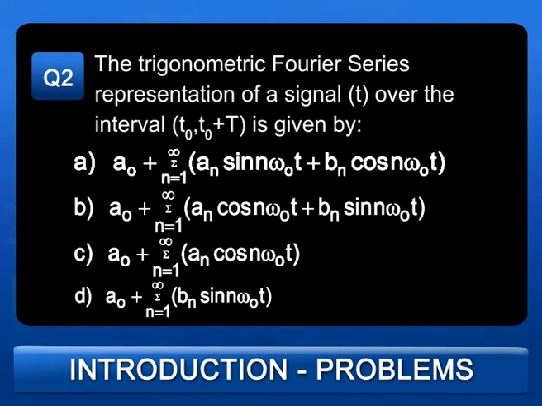B: A0 plus summation n equals 1 to infinity an cos n omega naught t plus bn sin n omega naught t. C: A0 plus summation n equals 1 to infinity an cos n omega naught t. Then the final choice, D: A0 plus summation n equals 1 to infinity bn sin n omega naught t.